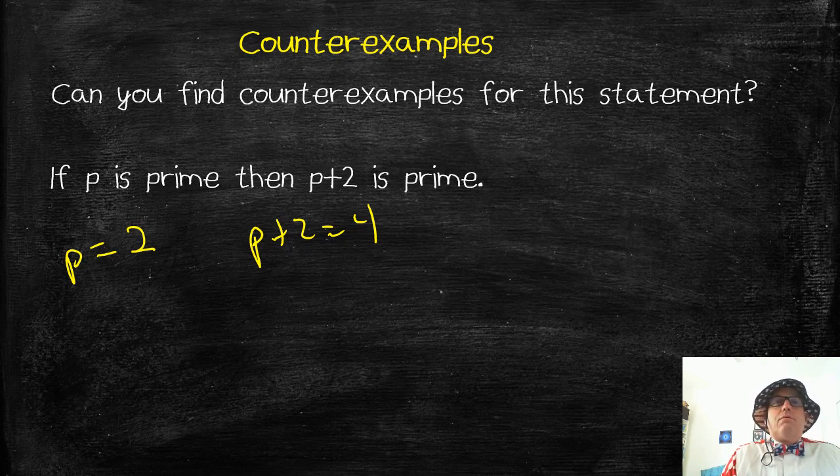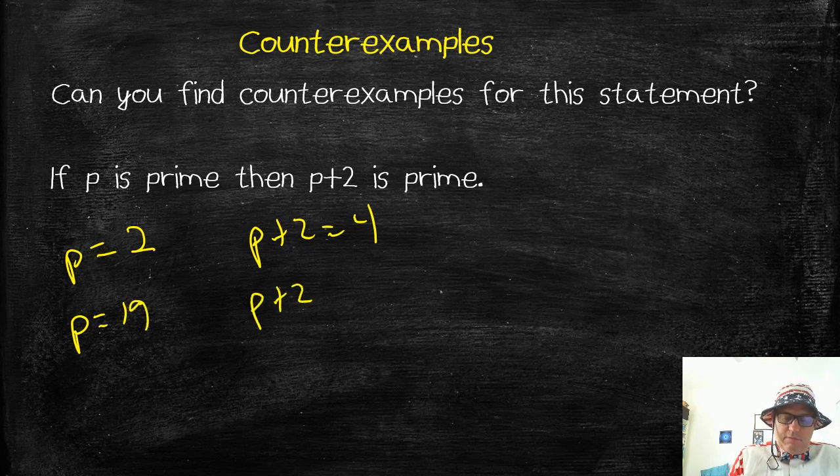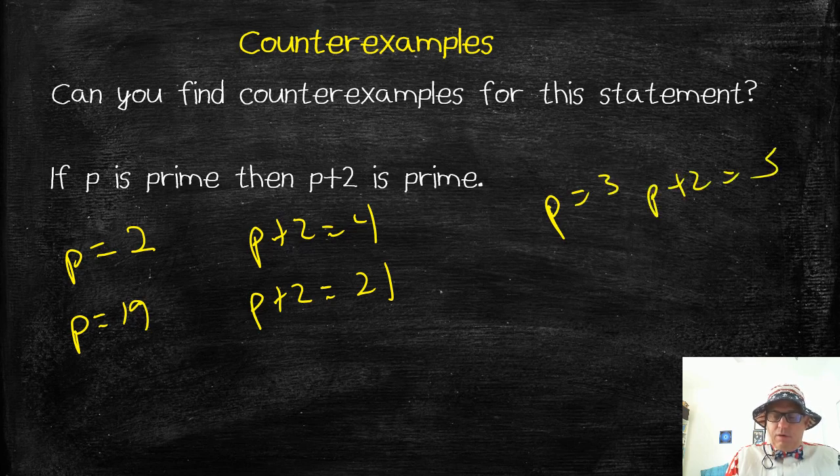So if p is prime, then p plus 2 is prime is not always true. Can I find some more? Sure. What about if p is 19? 19 is prime. What's p plus 2? It's 21. Is 21 prime? No. Right? So there's lots of counterexamples that we could find to prove that the statement is not true. Are there some that work? Yeah, sure, there are ones that work, right? If p is 3, p plus 2 is 5, that works. If p is 11, p plus 2 is 13, that works. So there's lots of examples that work, but there's also lots of examples that don't work.